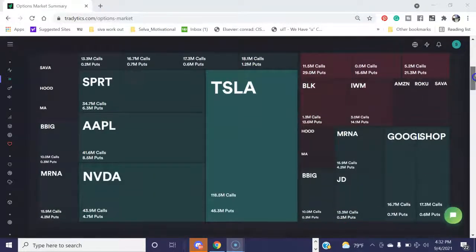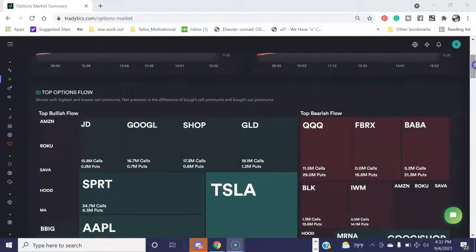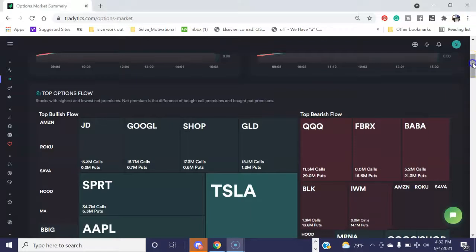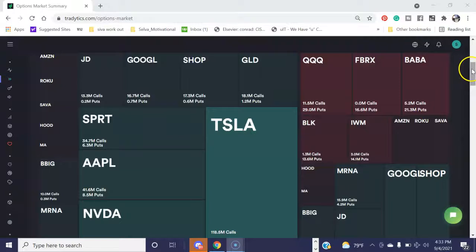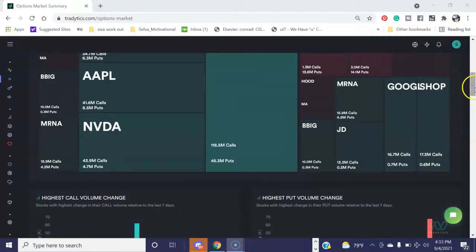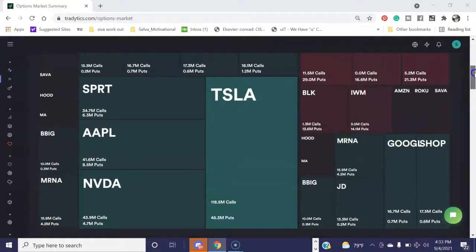So we are on the Traditics website, which is basically an option flow and AI website, where they predict the stock movements based on options and AI. So we are going to pick up 3 stocks here today. So one is GLD, which is gold, JD.com, which is a Chinese company, and the next one is Shopify, SHOP. Okay, so you can see 17 million calls and 13.6 million puts. So you can see a wide range of calls versus puts.